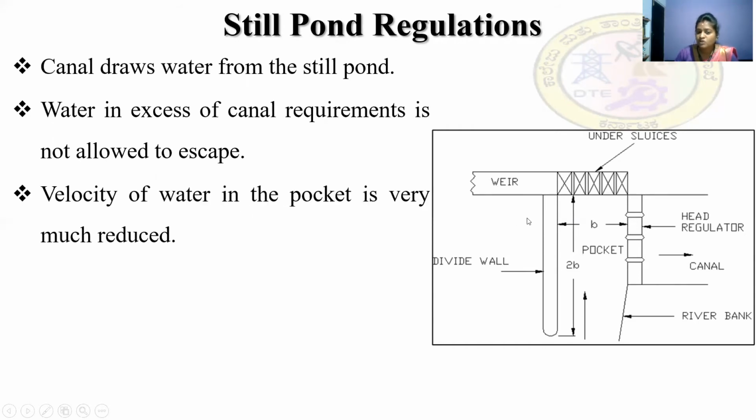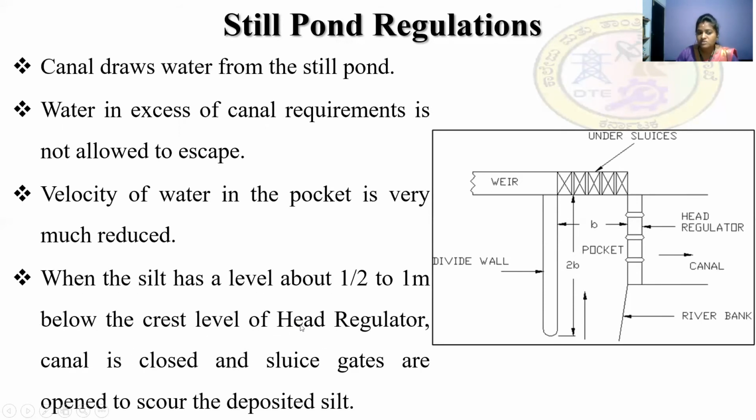The velocity of the water in the pockets is reduced; these are the tunnel-like pockets constructed over which the water flows. The water velocity is very much reduced when the silt has a level of about half to 1 meter below the crest level of the regulator.